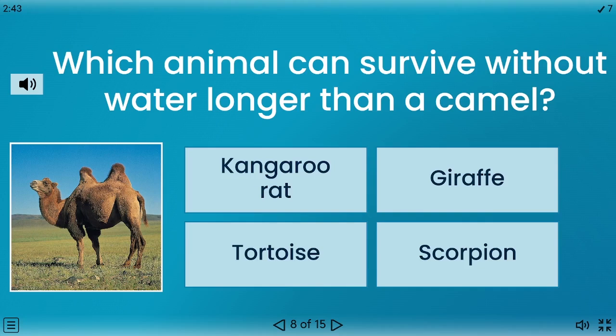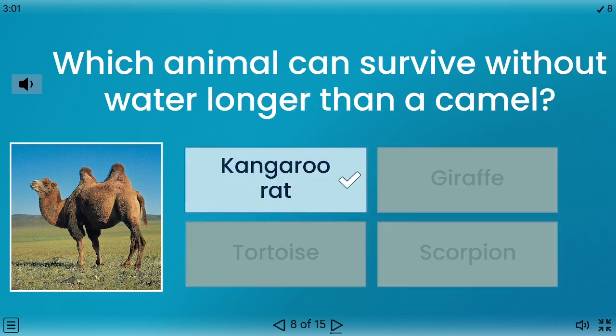Which animal can survive without water longer than a camel? Kangaroo rat, giraffe, tortoise, scorpion. The correct answer is kangaroo rat.